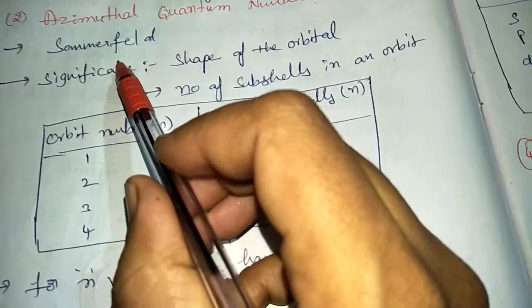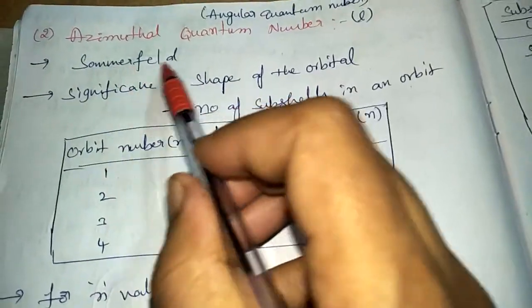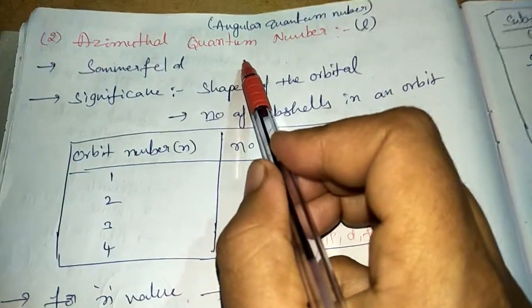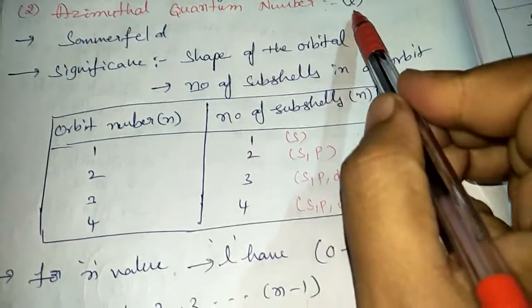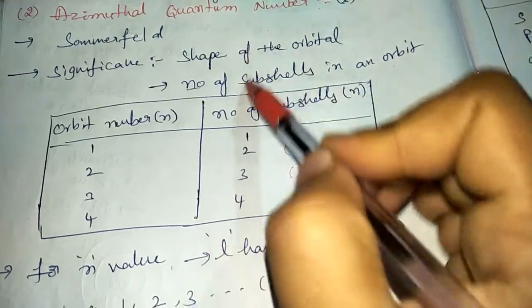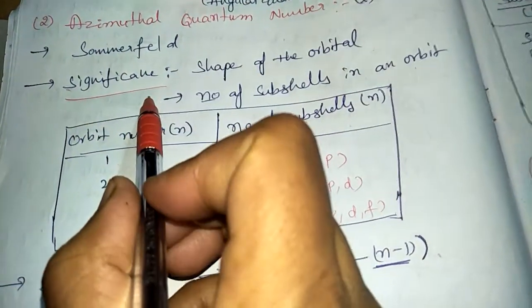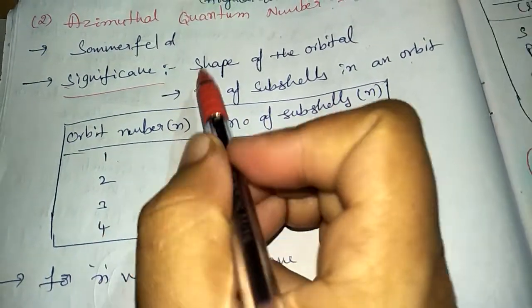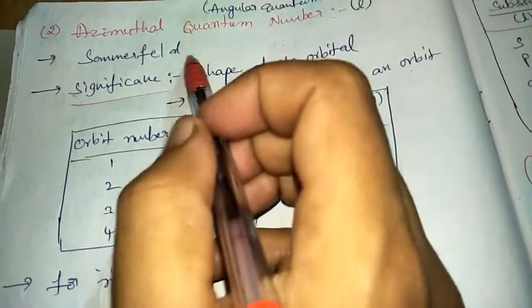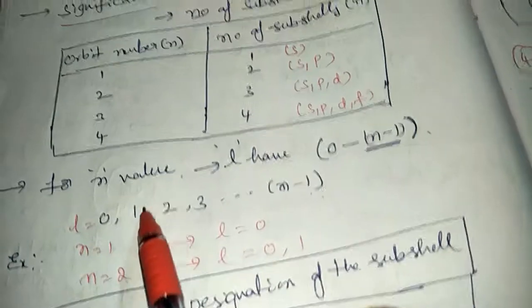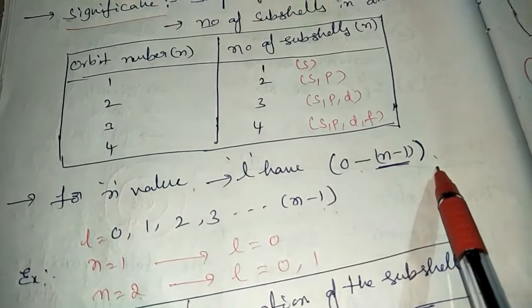Who proposed the Azimuthal quantum number? That is Sommerfeld. Which letter indicates the Azimuthal quantum number, and what does it tell, that is the significance. Significance is the importance of every quantum number, what it tells. These are the 3 points. And what are the L values? L value starts from 0 to n minus 1.